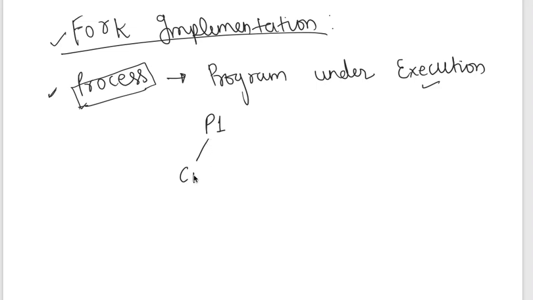So that is why this is called the child process, and it will always return the process ID. See, suppose fork system call is happened, then what will happen? It can return zero value, positive value, or negative value.